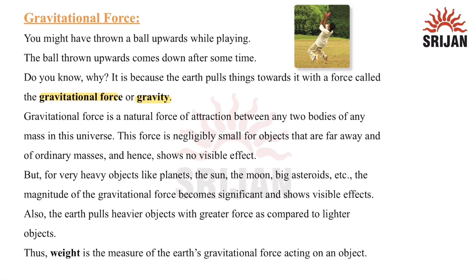But each and every object, from a small sand particle to a big planet, attracts each other with this kind of force, which is the gravitational force. But for very heavy objects like planets, the sun, moon, big asteroids, the magnitude of gravitational force becomes significant and shows visible effect. Also, Earth pulls heavier objects with greater force as compared to lighter objects. Thus, the weight is the measure of Earth's gravitational force acting on an object.